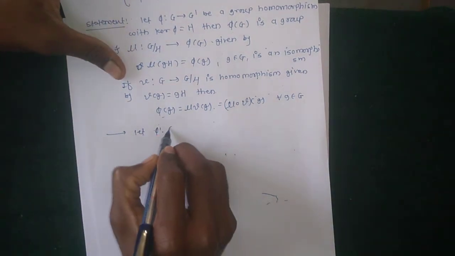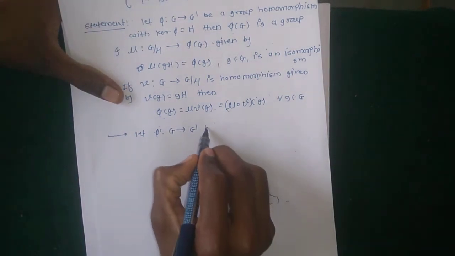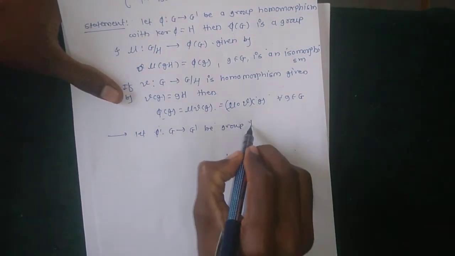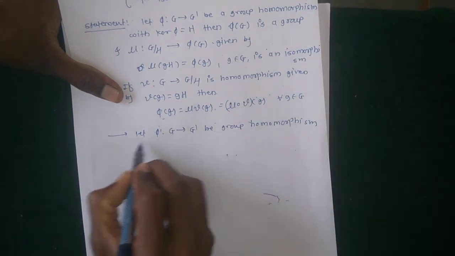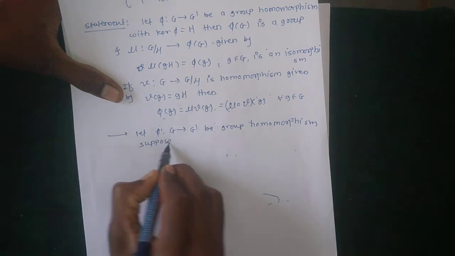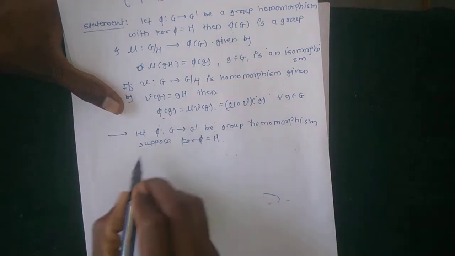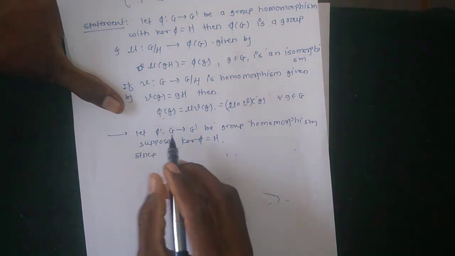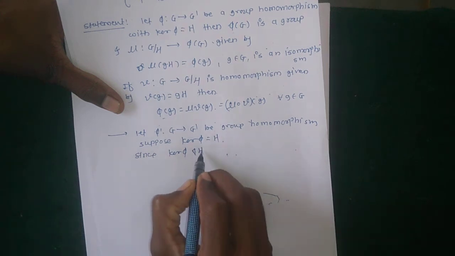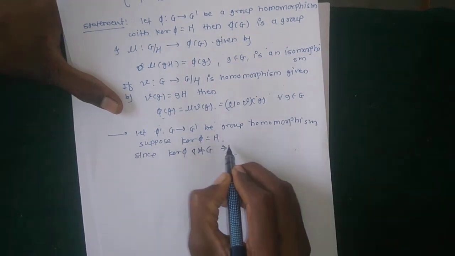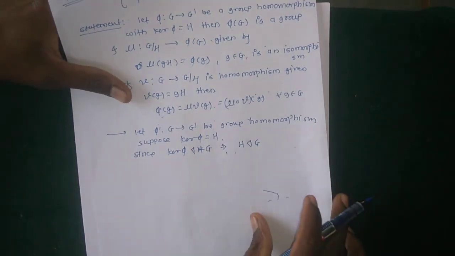Let phi from G to G dash be a group homomorphism, suppose kernel phi is equal to H. Here given that kernel phi is equal to H, since kernel phi is a normal subgroup of G, which implies that H is also a normal subgroup of G because kernel phi is equal to H. Okay, also